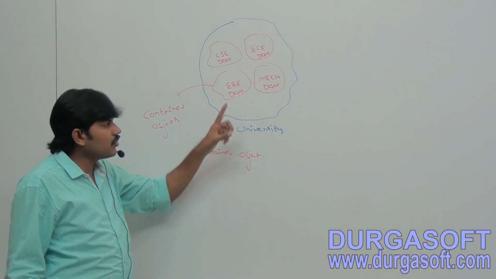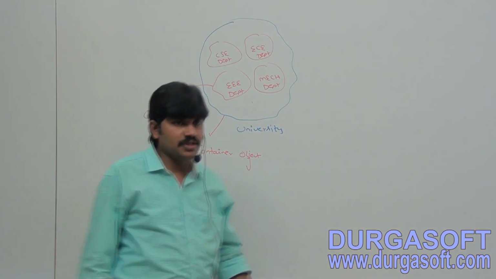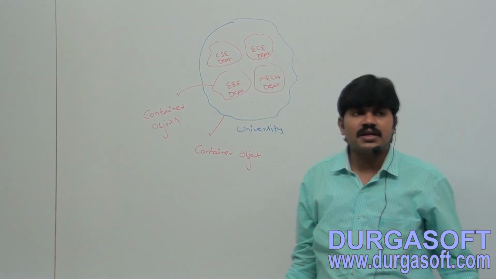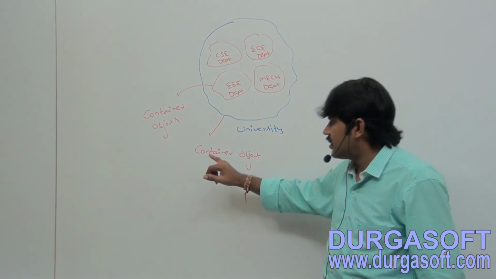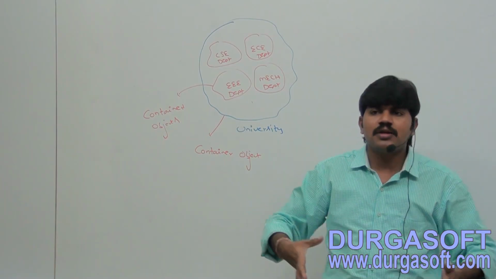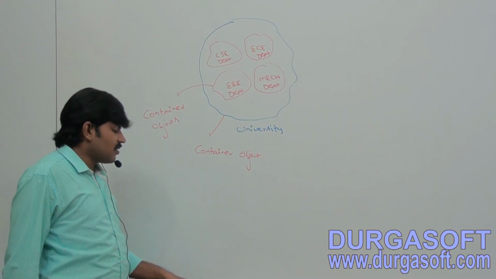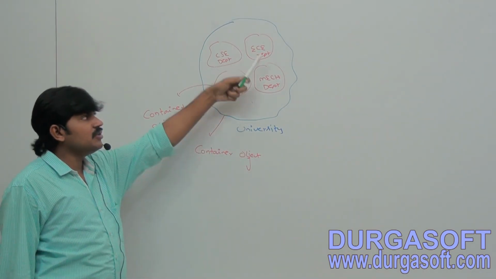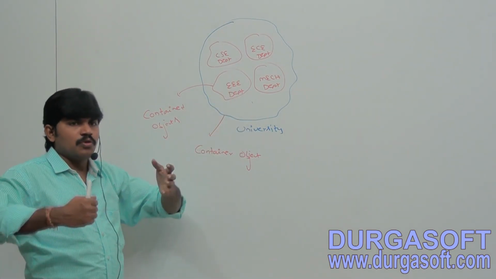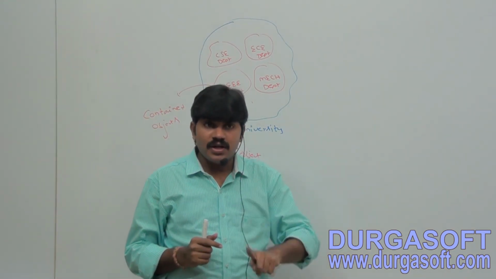Correct? Without an existing container object, if there is no chance of an existing contained object, then the container and the contained objects are strongly associated. This strong association is nothing but composition, right? Are you able to understand? Without an existing university, there is no chance of an existing department. That's why the university and the department are strongly associated. This strong association is nothing but composition.